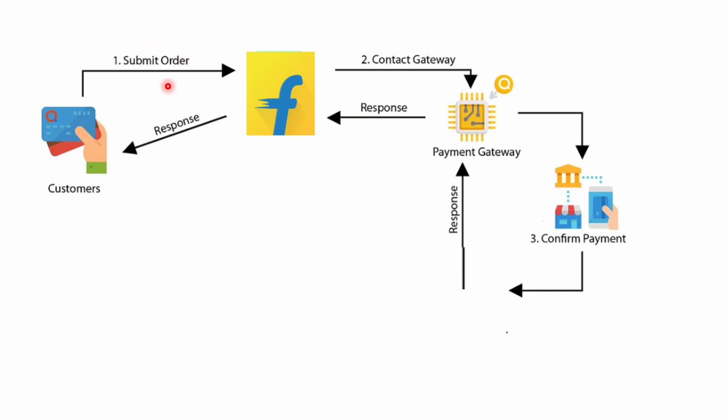So here the order is one component or application, and payment is another application, like microservices. Order is one service and payment is another service, and they are talking to each other. The order will happen successfully once the payment is successful, once the amount is deducted from the bank account. This type of communication between order and payment is known as synchronous communication, because he is expecting an immediate response from the bank, and only then will the order be successful.